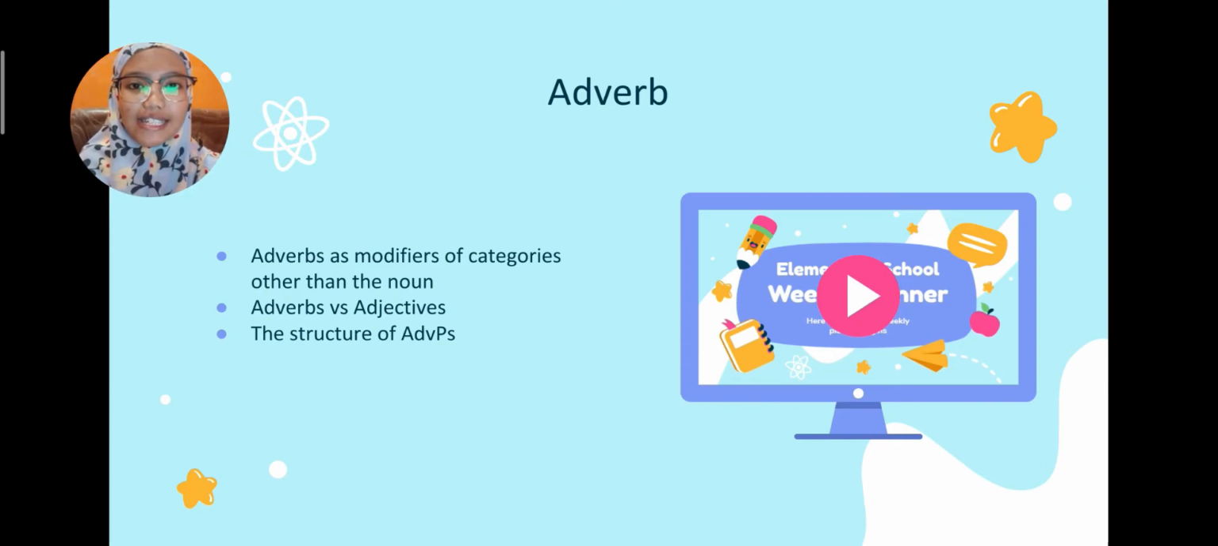And now in this section, I would like to discuss adverbs, and there are three components that I'm going to discuss. First, adverbs as modifiers of categories other than the noun, and then second, adverbs versus adjectives, and the last is the structure of adverbial phrases. Now we move to the next slide to discuss what an adverb is and the others. Thank you.